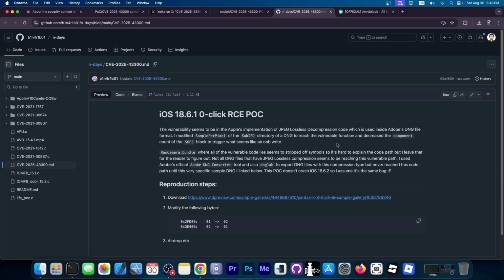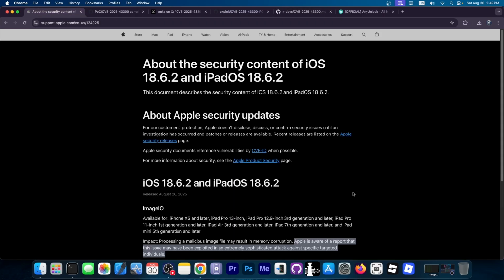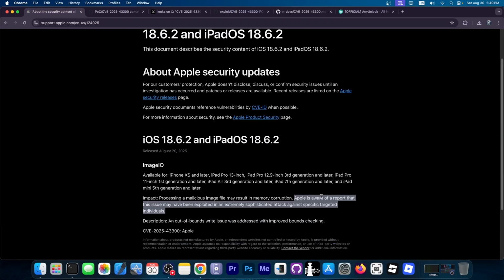So how bad is this? Well, it is pretty bad. It's a remote code execution bug by the looks of it, and it appears to be a zero-click one as well, which means that you don't have to do anything in order to get infected with this, and in order for you to launch the proper attack, because this hasn't been used alone. In the sophisticated attack that Apple is mentioning here, it's very likely been used with another vulnerability.